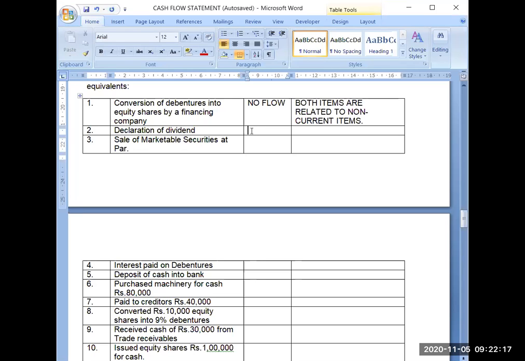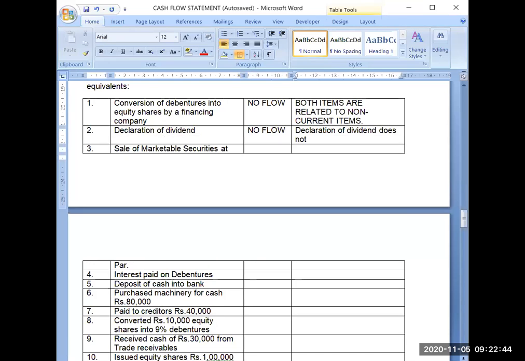So when you declare the dividend, at that time, you are not paying any cash. That's why it will result in no flow. So you can write here: declaration of dividend does not mean that it has been paid.